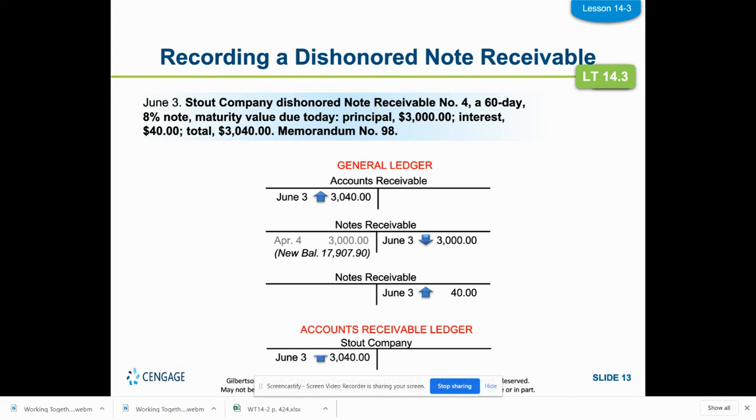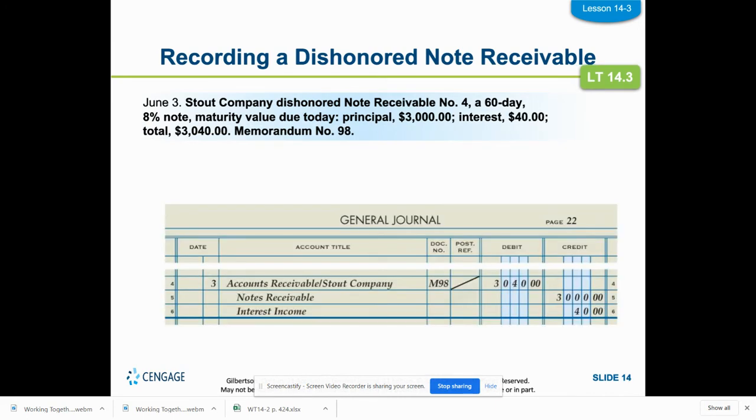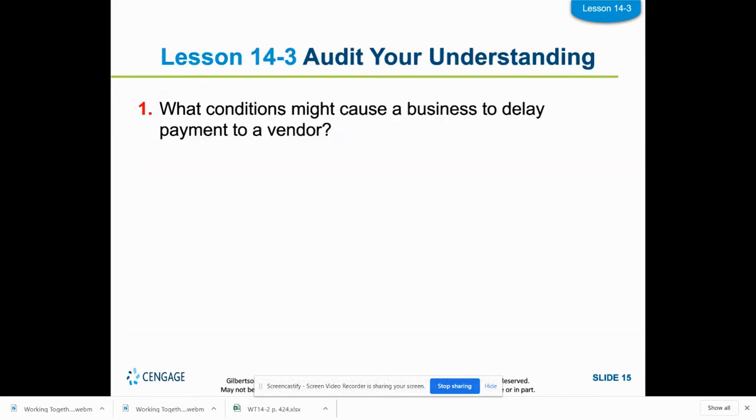So we also need to record it in Stout Company that they owe us $3,040. So we're going to put it in the general journal, debiting accounts receivable Stout Company, the total amount of $3,040, the notes receivable of $3,000, and the interest income of $40. They did not pay us back, so we do not put it in our cash receipts.